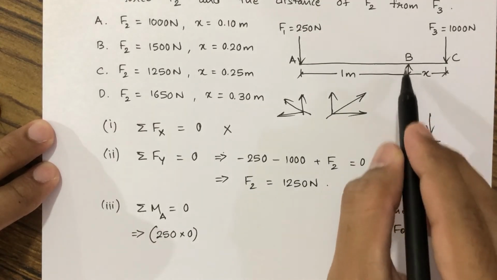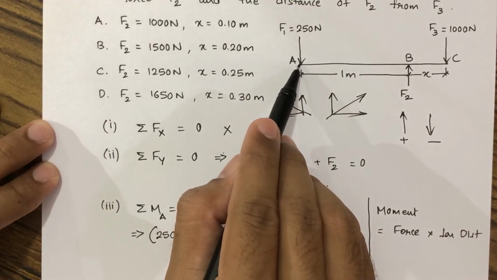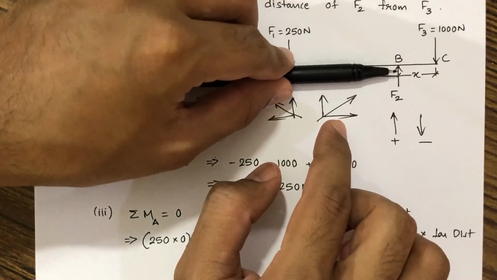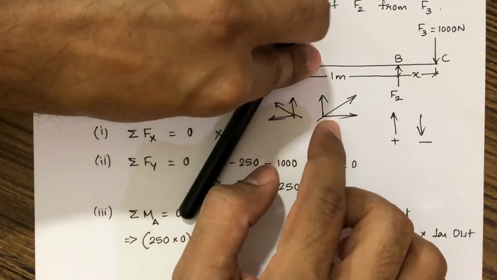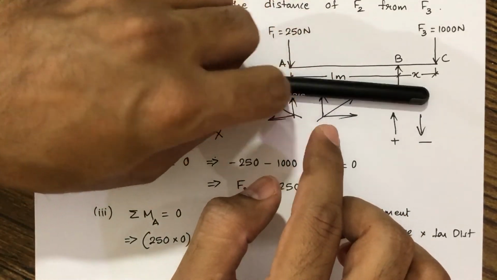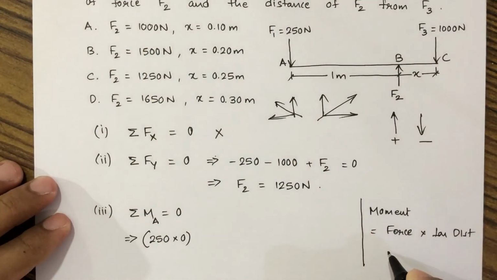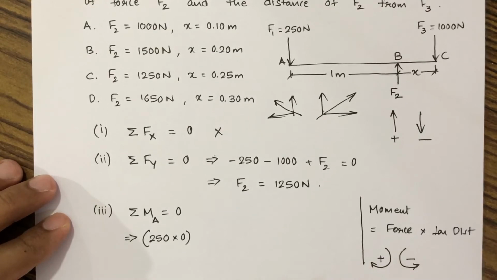Then this F2 force, if we are standing at this point A, we'll see that this F2 force is moving in an anti-clockwise direction. So we know that we have to assume clockwise as plus and anti-clockwise as minus.